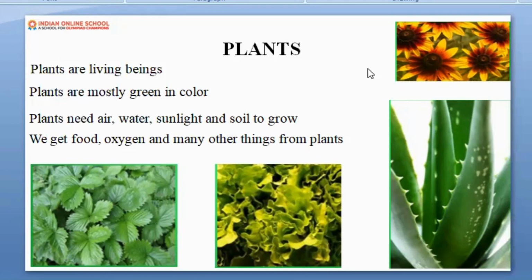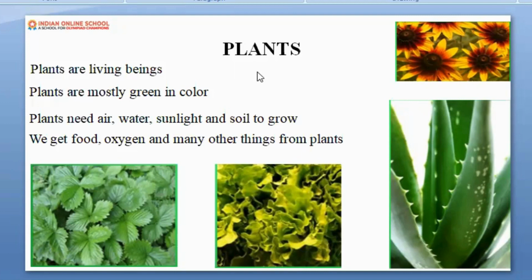So here we understood that plants are of different types, different in size. Now, Tanvika, we are the living beings. Can you tell me, we are the living beings, what do we need to do? What is very important for us? Yes, Tanvika? We have to eat, get fresh air and drink water to grow. Oh my goodness, very good, perfect answer.